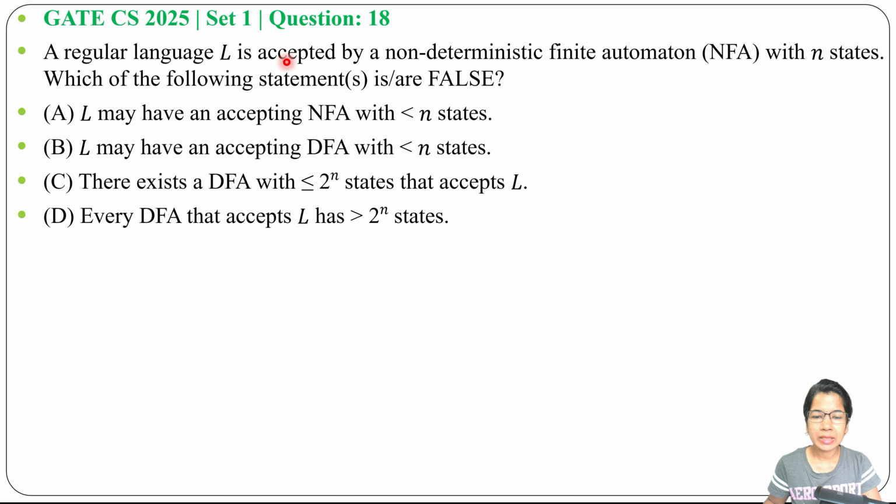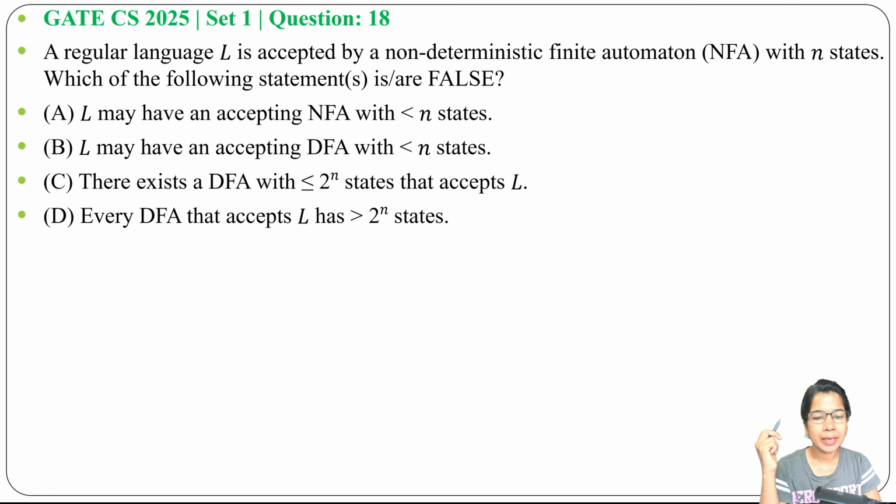A regular language L is accepted by a non-deterministic finite automaton (NFA) with n states. Which of the following statements is or are false? And 4 options are given. Let's check one by one option.